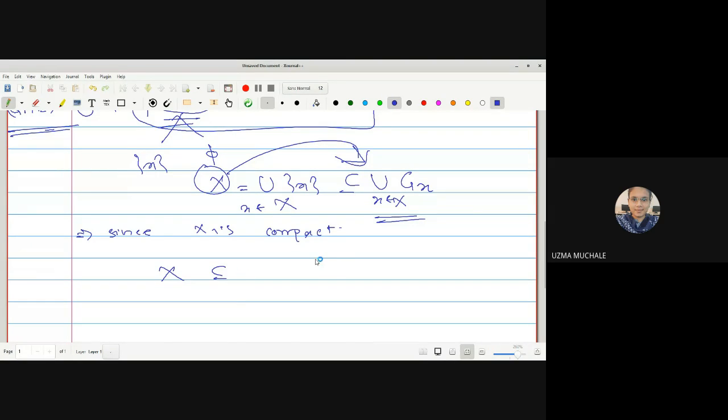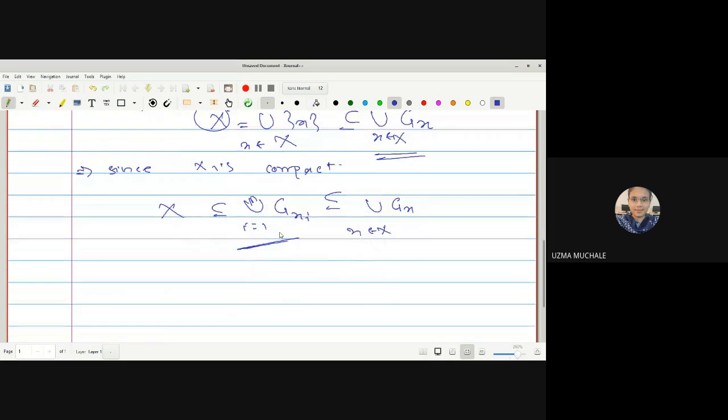Hence I can write, for this open cover G_x, the finite subcover G_xi where i runs from 1 to n. That is, X can be written as the union of all G_xi where i runs from 1 to n. Okay, for every open cover we can have a finite subcover.